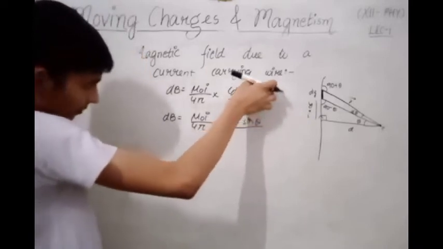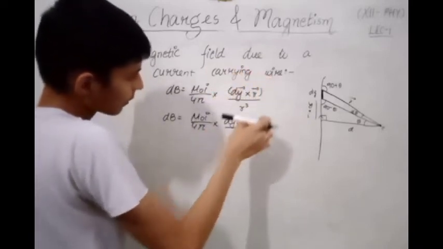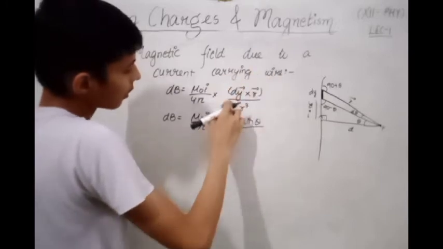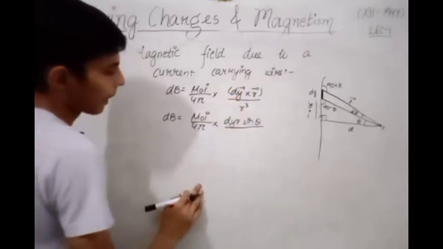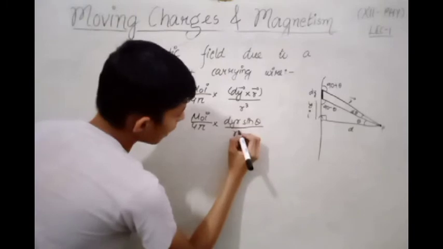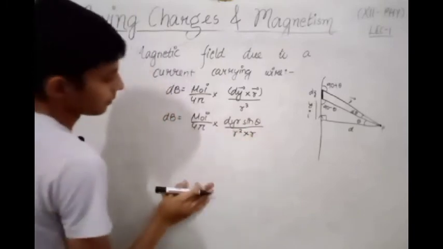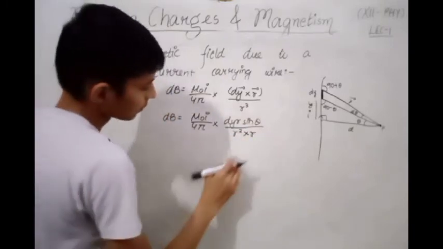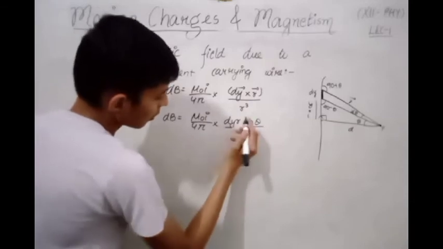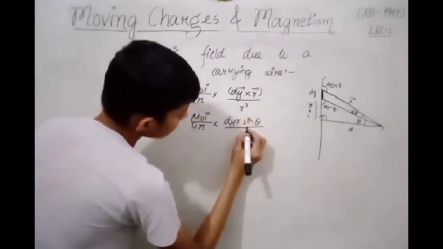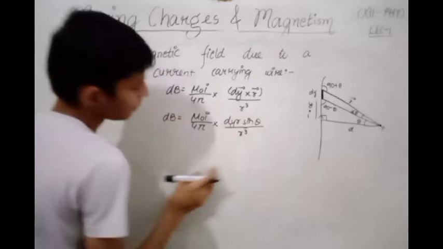Opening the cross product will give sin theta and opening of dot product will give cos theta. There is r square into r. We further cancel r here, r cube.